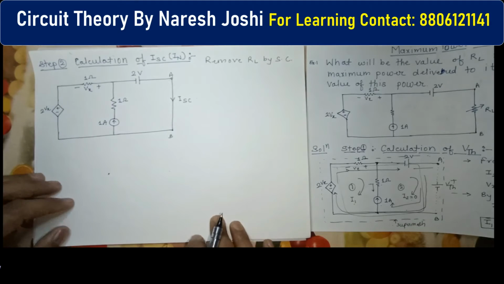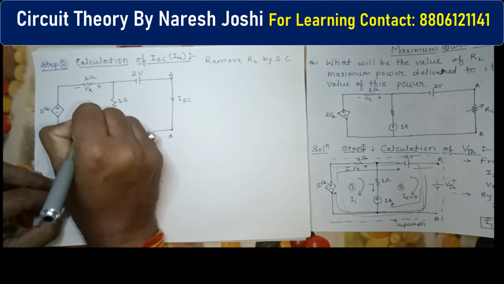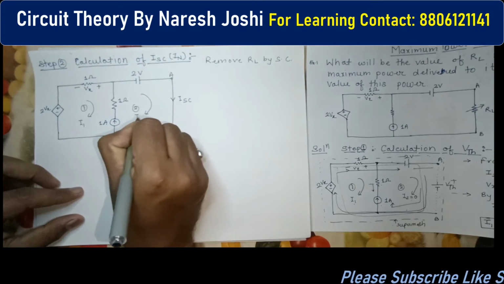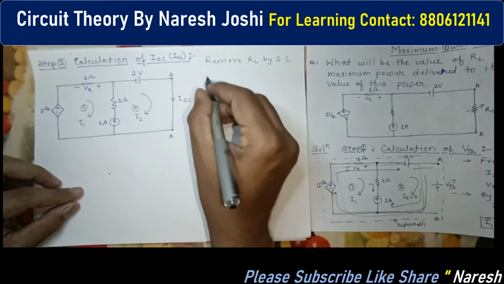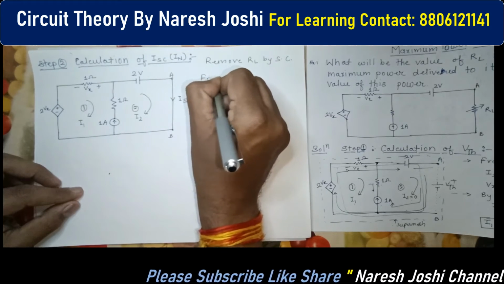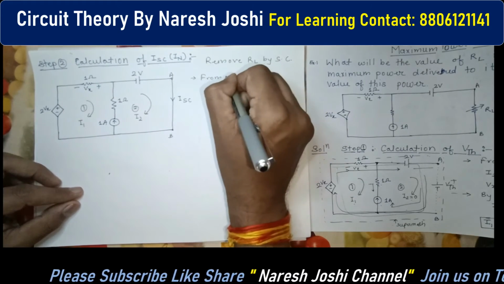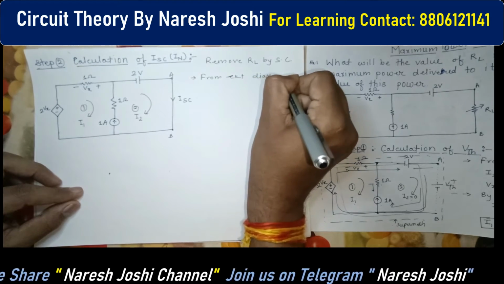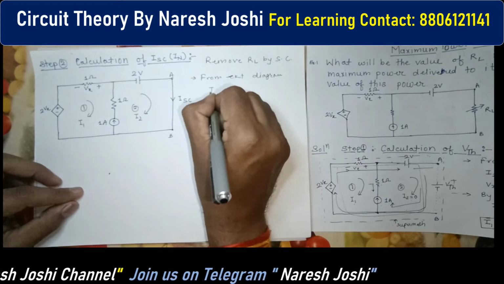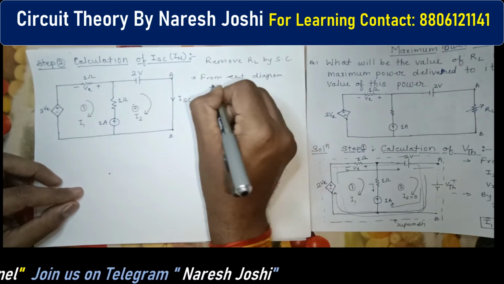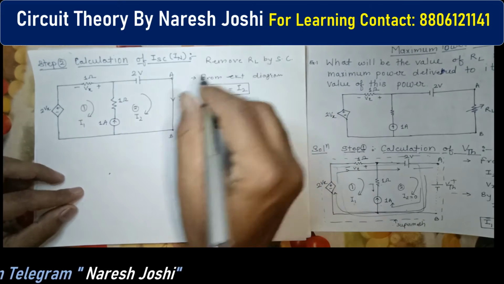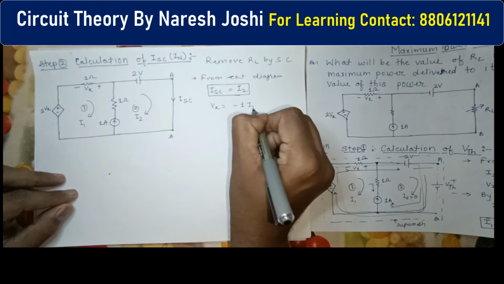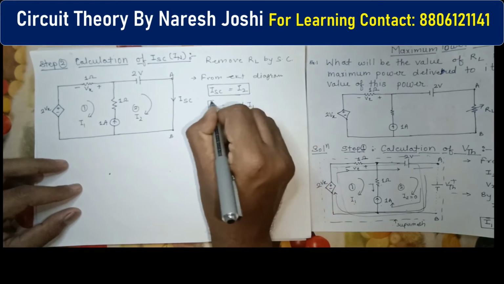Clear? Now this is again mesh 1. So this is mesh 1, this is mesh 2. So you can write down this is I2 here. Now from the circuit diagram, again the same steps we have to follow. First step, from the circuit diagram, what is the ISC? ISC equals your I2. Whatever value of the ISC, that will be the I2. Next, what is the value of Vx? So Vx equals again 1 minus I1. Okay, so this is the value of Vx.